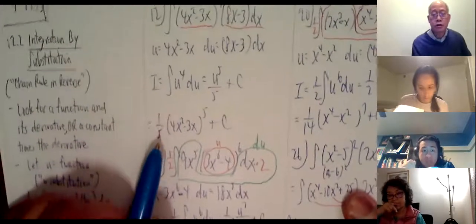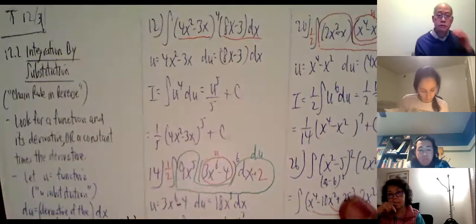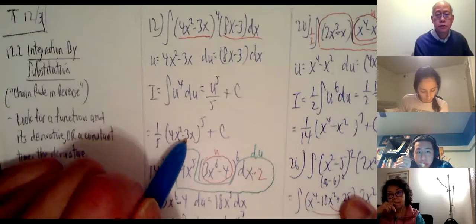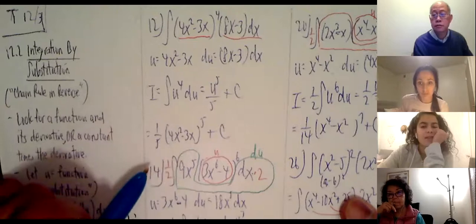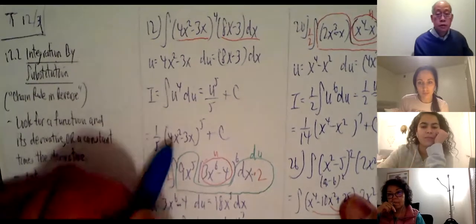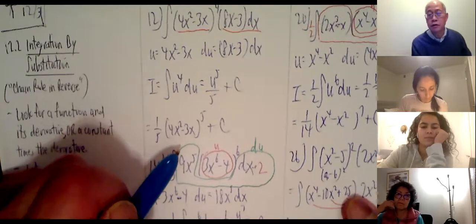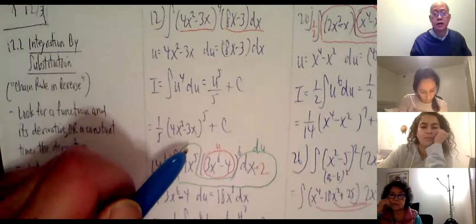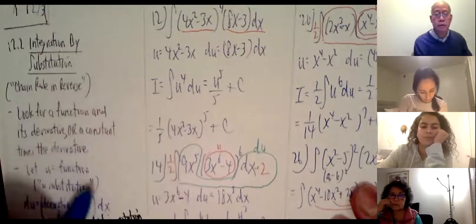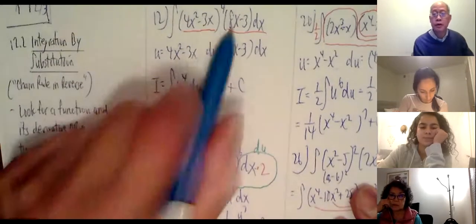And something for you to try is check to see if this works, which means take the derivative of this, and hopefully you get that thing back. Professor, I think most of the homework questions ask us to do the check, right? Do we have to do all the steps? Yeah, it's always a good idea to check. That's been true since day one. It's never wrong to double check your answer if possible. And I've been doing it for a couple of these. So check by taking the derivative, see if you get that back.